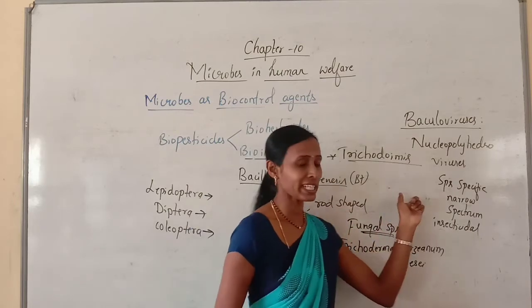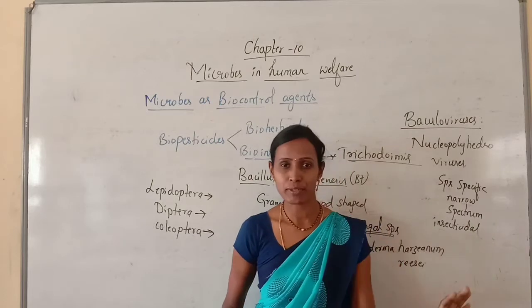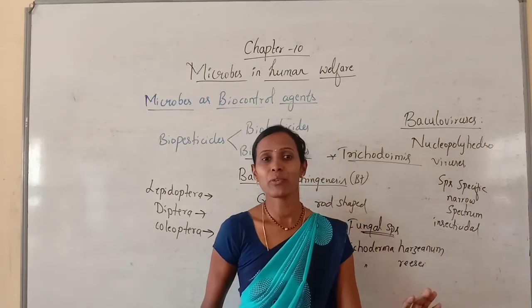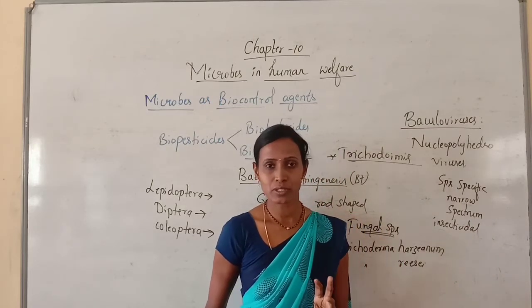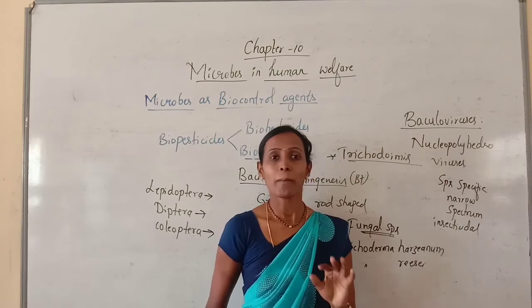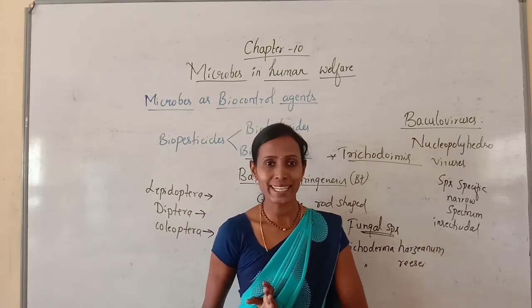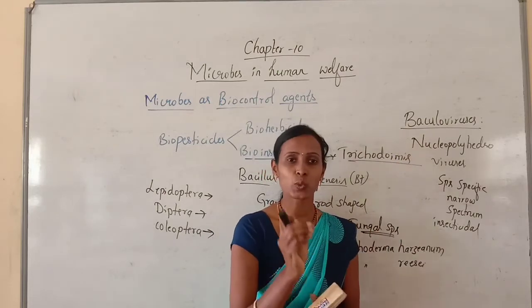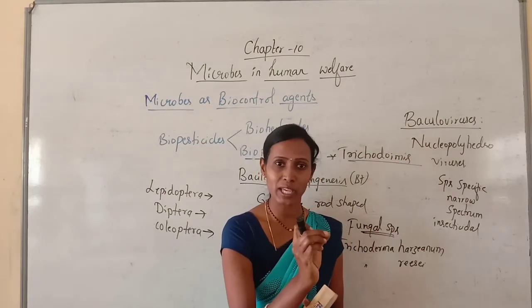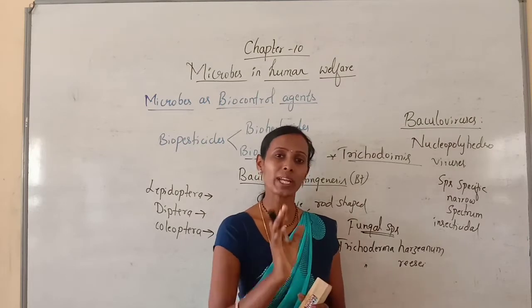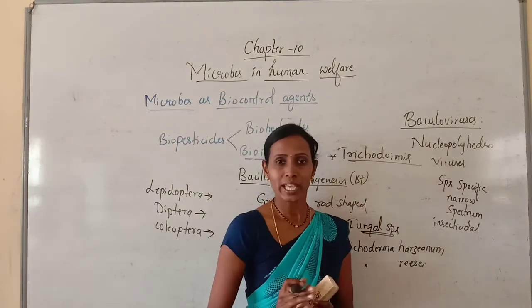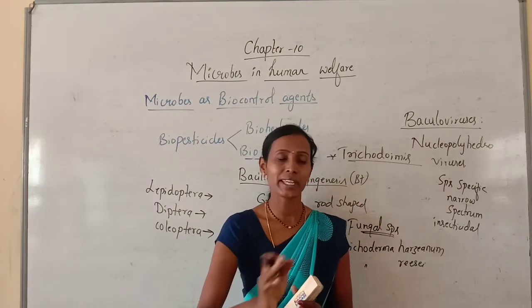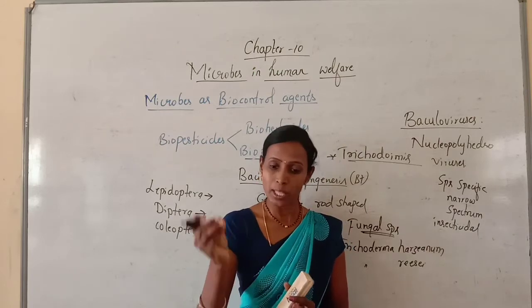And very importantly, there is no side effect or negative impact on plants, animals, mammals, birds or non-target insects. If this baculovirus is fighting against one particular species of insect, it will be effective only against that insect. It cannot cause any harm to the plant.